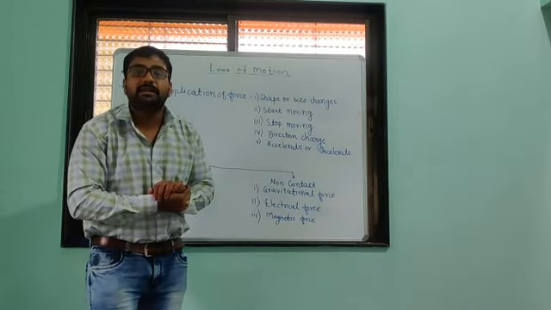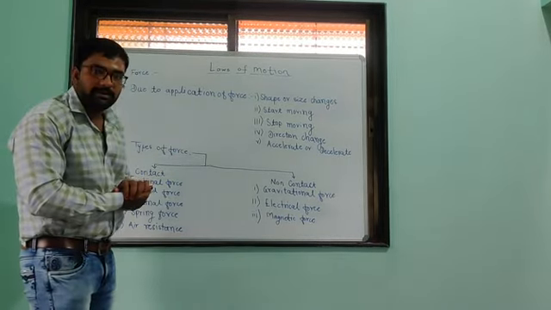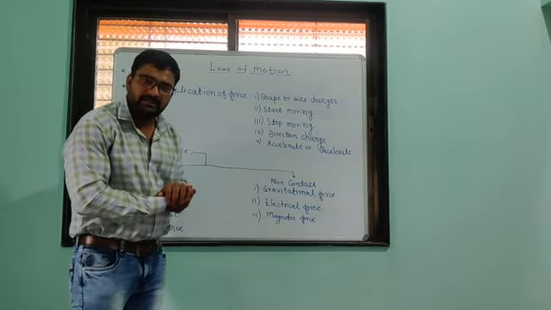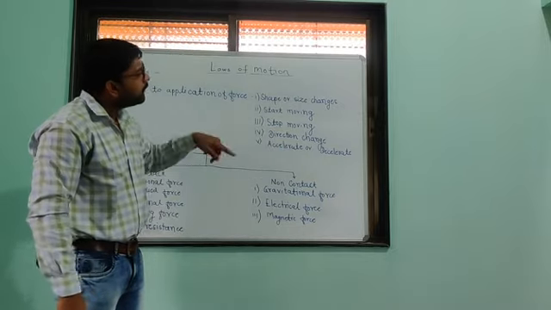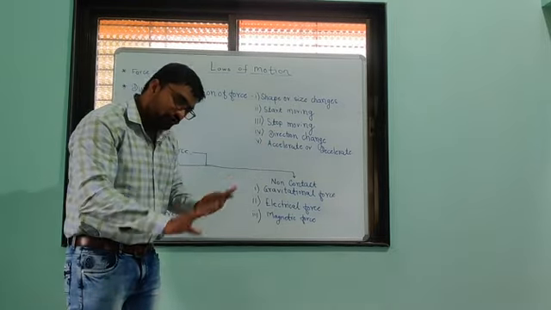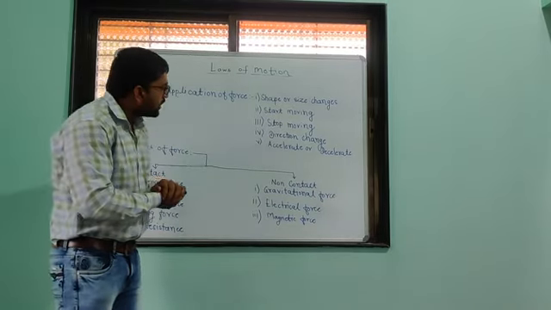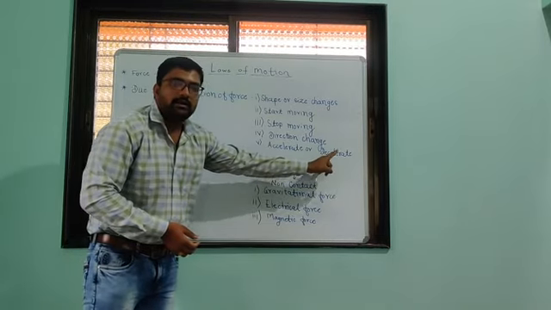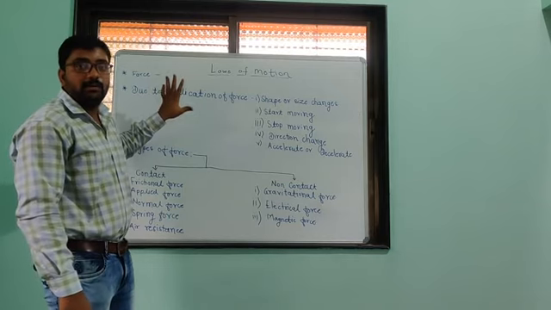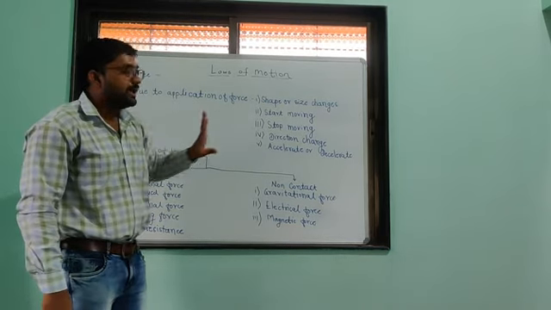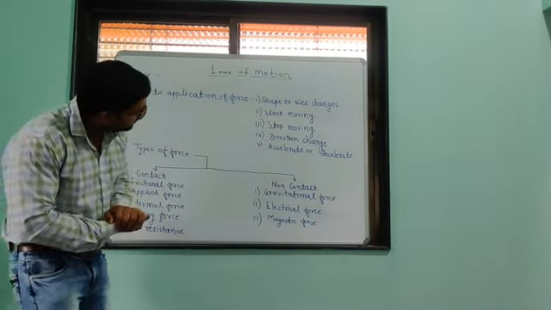That changes may take place in an object. How? Due to the application of force, what happens? Simply the shape or size of the object changes, or the object will start moving. If the object is in motion, then we can stop that object. Also the direction will change, or it will accelerate or decelerate by the application of force. So those are the effects of force on an object, which we already studied in some previous classes.